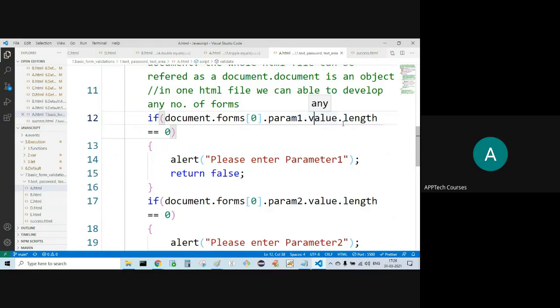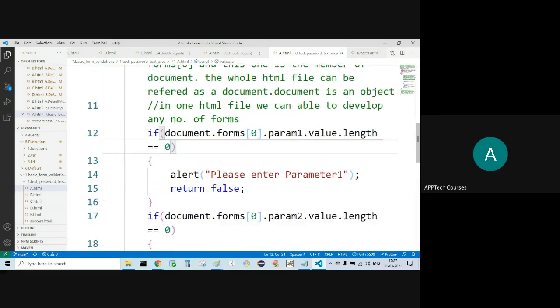I'm trying to find out the length of the value that I have entered. If it is equal to 0, that means I did not enter anything. That means: please enter parameter 1, and it is going to return false. If I don't enter anything and simply click on submit, it returns false. If it is false, form data won't be submitted to success.html.